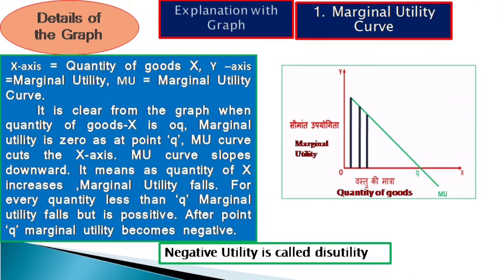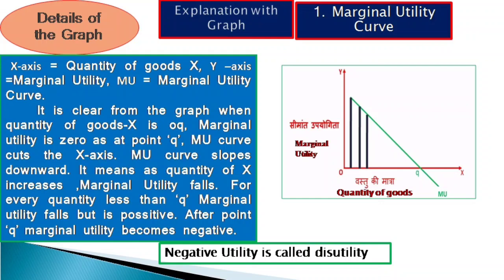In this graph, the law of diminishing marginal utility is explained with the help of the marginal utility curve. Along the x-axis, quantity of goods is measured, and along the y-axis, marginal utility is measured. Here MU is the marginal utility curve, which slopes downwards.